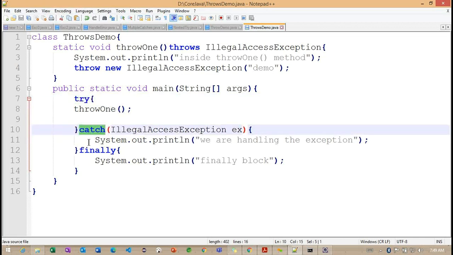So either we can define the catch block or we can define the finally block. But if I'm not defining either, it will give an error here. So this is one option we have: if I'm not interested in defining the catch block, we need to define the finally block. Otherwise, we can define the catch block if I'm not interested in defining the finally block. In the previous example, we defined the finally block with try and catch. Now we can have a simple example of try with finally here.